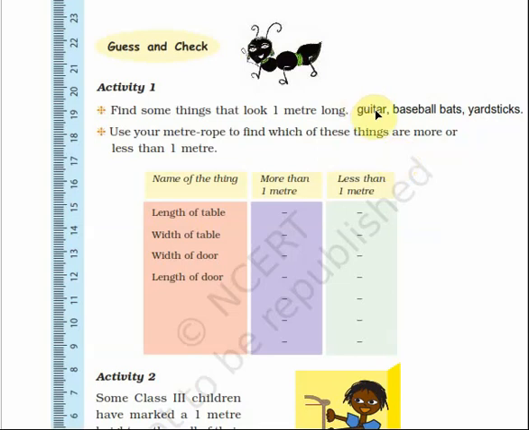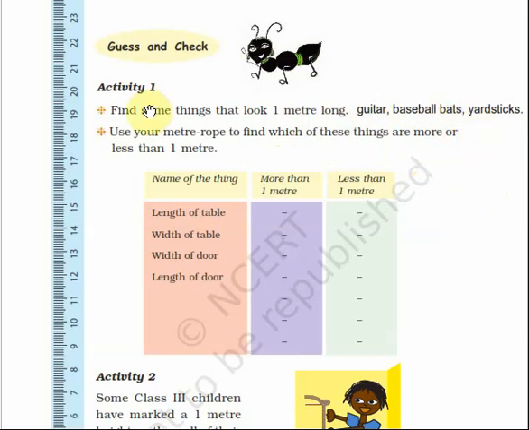For example, a guitar. A guitar is about 1 meter long. Baseball bats are also about 1 meter long. And a yardstick is almost the same as a meter rod. These all look like 1 meter long. You can write the answer over here.